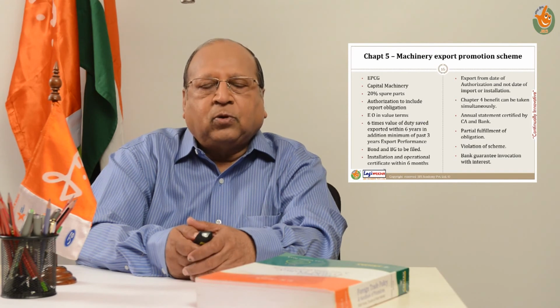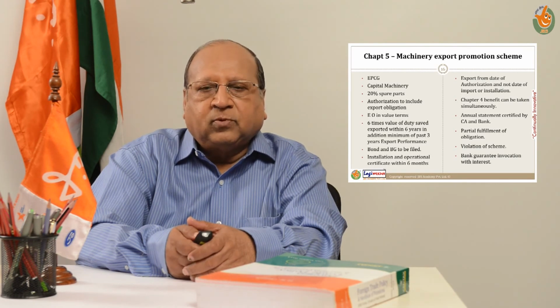The export of such goods, whether for the purpose of fulfillment of export obligation for the benefits that had been taken under Chapter 4 or the benefits that had been taken under Chapter 5 or both, the same export will be counted for export obligation discharge under both the schemes.